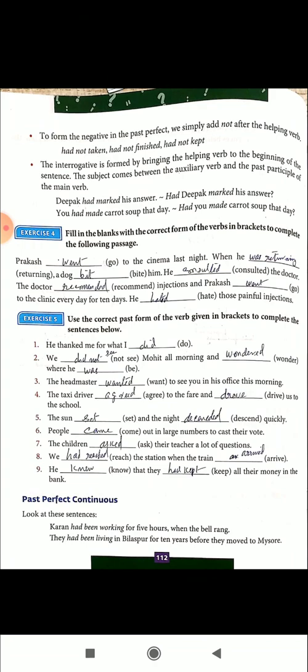Now exercise 5. Use the correct past form of the verb given in brackets to complete the sentences below. He thanked me for what I did.